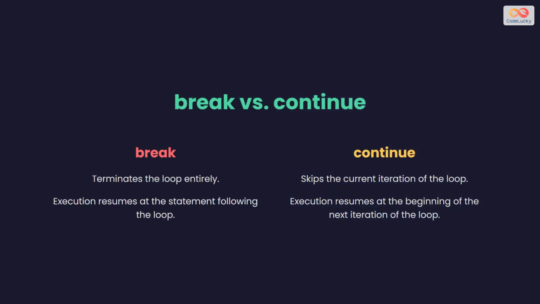Let's quickly compare break and continue. Break exits the loop completely. Once it's called, the loop is over. Continue, on the other hand, just skips the current iteration and jumps to the beginning of the next one. Remember, break stops, continue skips.